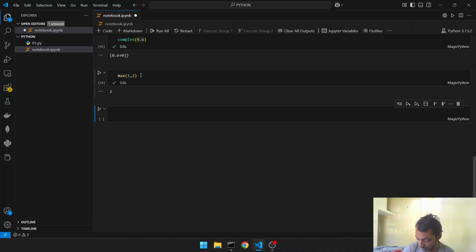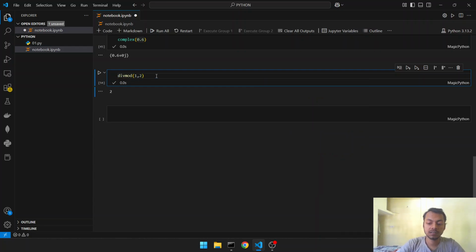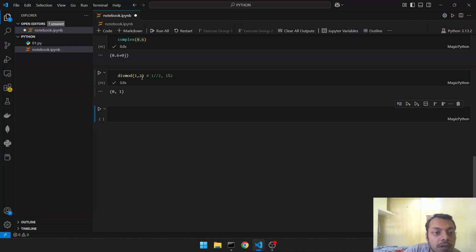Okay, and divmod is another function. What it returns is a pair of values: the floor division of 1 by 2 and the remainder of 1 by 2. See, when we use floor division of 1 by 2, it gives 0, and when 1 is divided by 2, the remainder is 1. So that pair we have got.